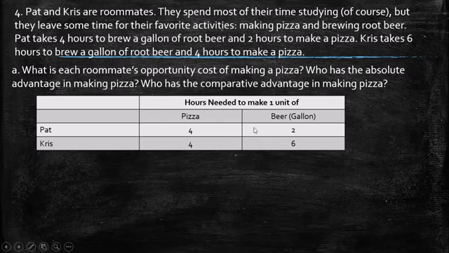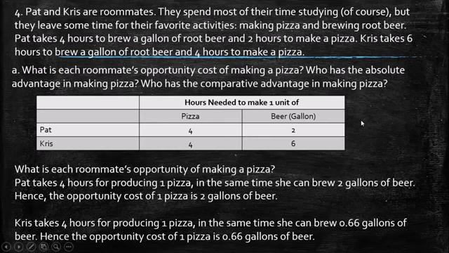So we have here the hours needed to make 1 unit of pizza and 1 unit of beer, measured in gallons. So Pat takes 4 hours for 1 pizza and 2 hours for 1 beer. On the other side we have Chris. She spends 4 hours per pizza, the same as Pat, and she has 6 hours for 1 gallon of beer. So in this case, the first question is, what is each roommate's opportunity cost of making pizza?